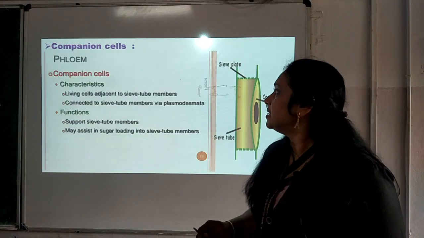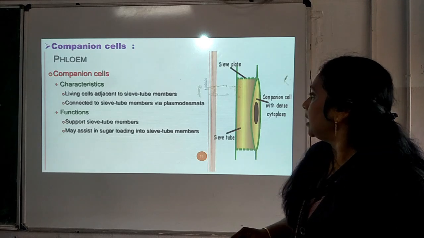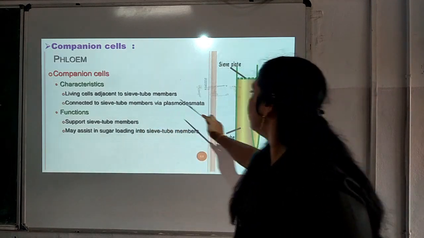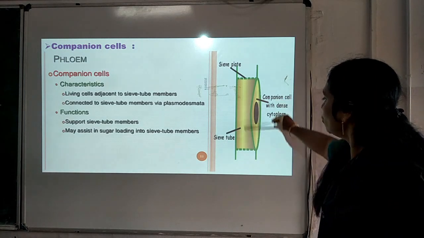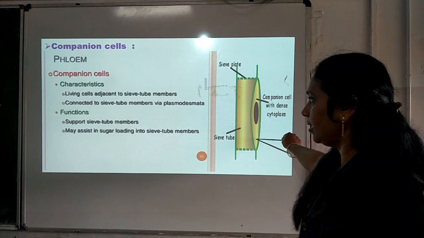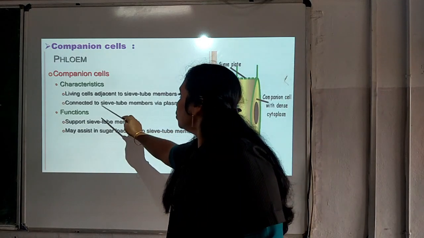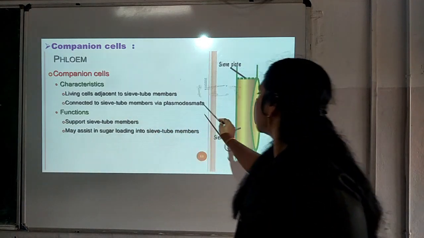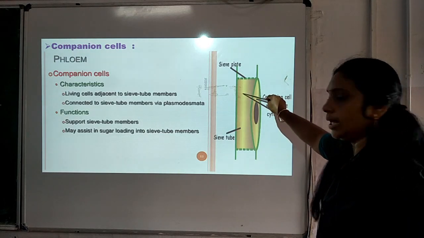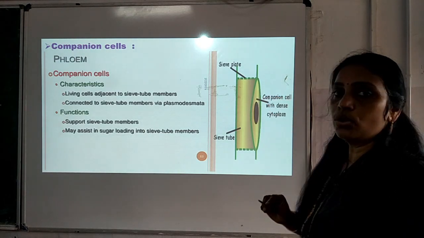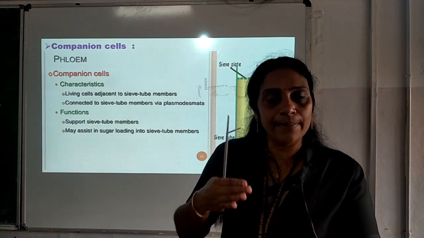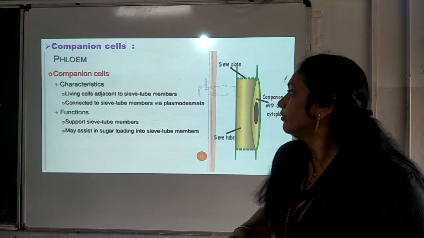Number 2 is companion cell. In the case of companion cell, again we can see they are living and they are adjacent to the sieve tube members. This is the sieve tube element and near to it we can see the companion cell, connected to sieve tube members via plasmodesmata, which is a channel connecting the companion cell and the sieve tube.